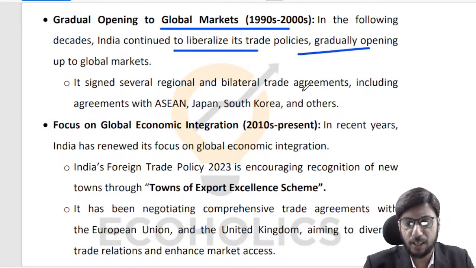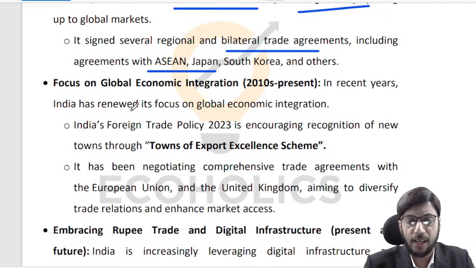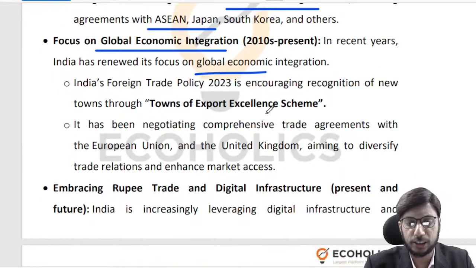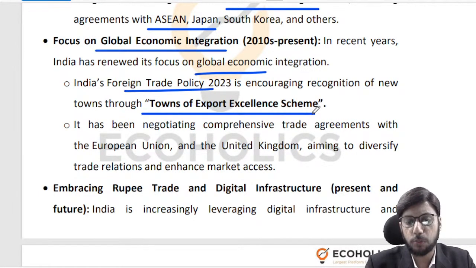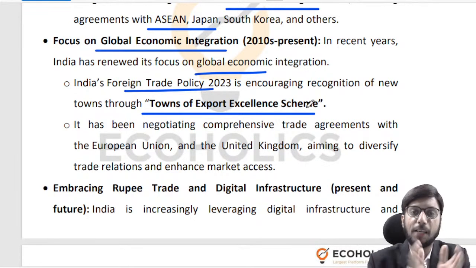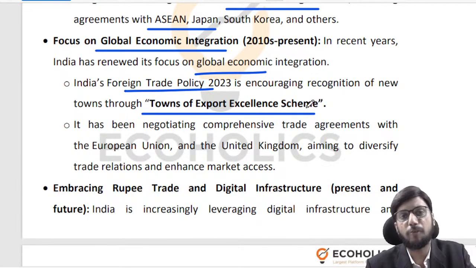So we liberalized our trade policies and gradually opened up to the global markets, right? We signed several bilateral and regional trade agreements with ASEAN, Japan, South Korea, etc. And thereafter we focused a lot on global economic integration. Like for instance, the recent Foreign Trade Policy 2023 talks about the Towns of Export Excellence scheme. Basically, we want to create hubs which can become a launch pad for our exports.